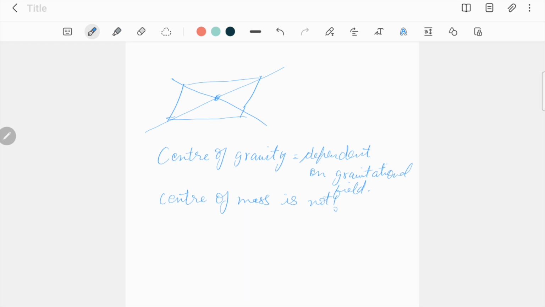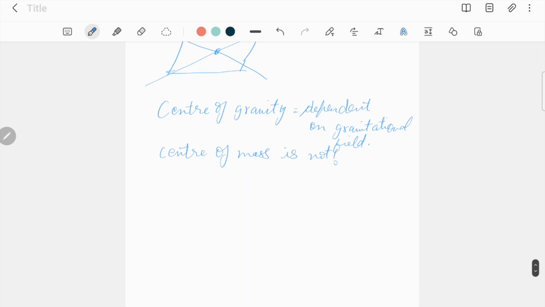Okay? Now, let's take an example. If an object is in space, let's say between two different bodies, let's say we have a little ball over here.